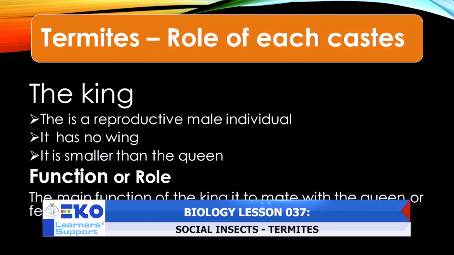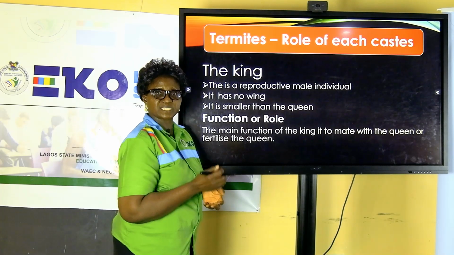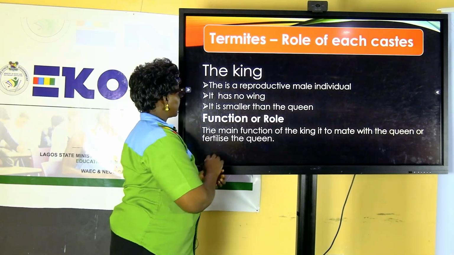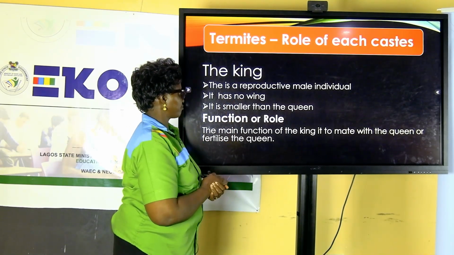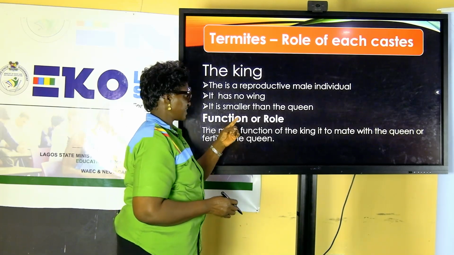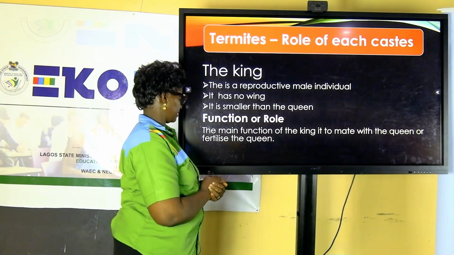And this king, here it is referred to as what? A reproductive male individual. Without the king, there can be no reproduction. For continuity of life, reproduction is key. This king, they do not have wings. When you look at their sizes, kings are smaller in size compared to the queen.